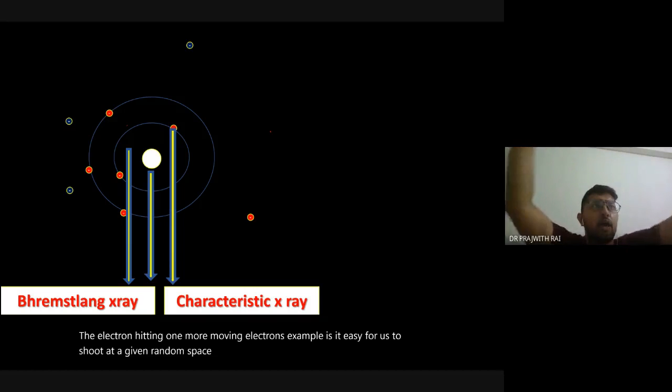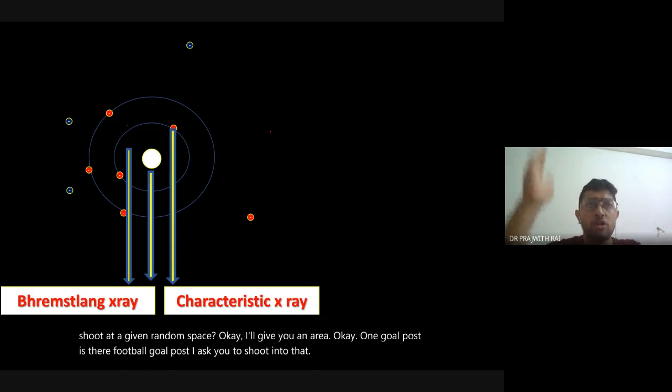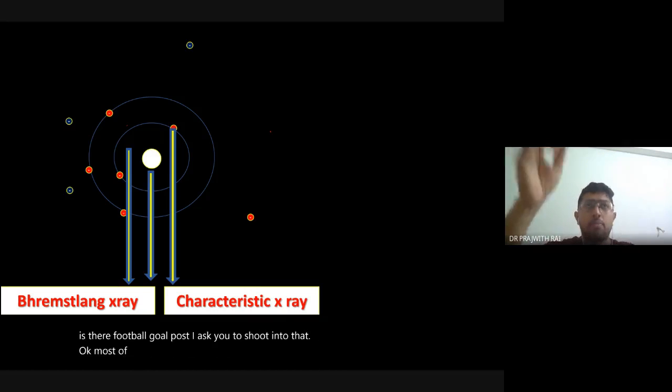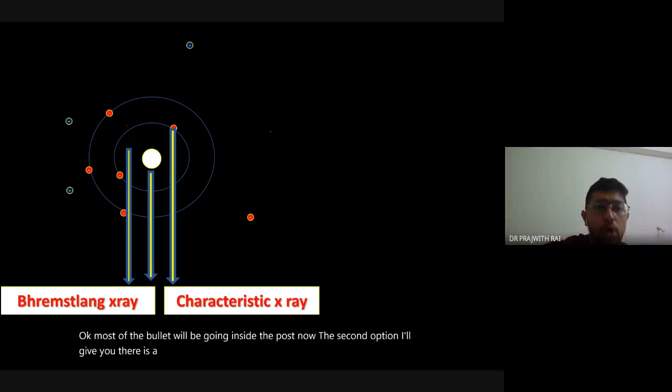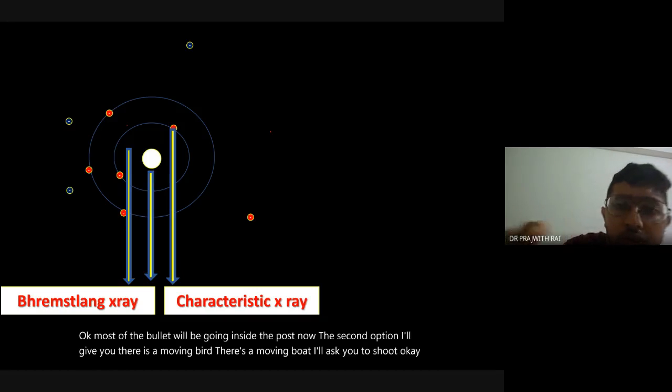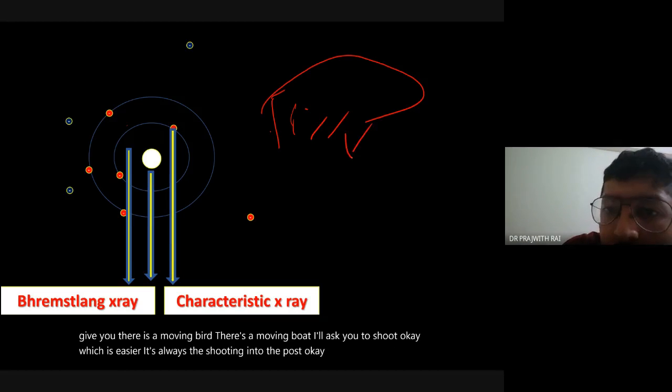Okay, I'll give you an area. One goal post is there, a football goal post. I ask you to shoot into that. Most of your bullets will be going inside the post. Now the second option I'll give you: there is a moving bird. I'll ask you to shoot. Which is easier? It's always shooting into the post. Large post, you can hit anywhere.